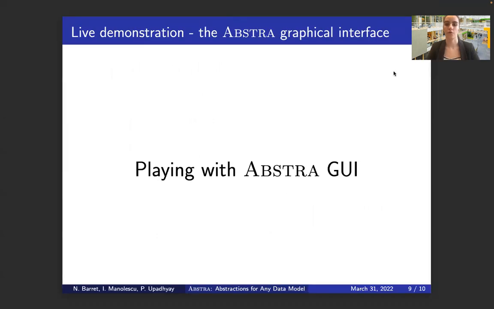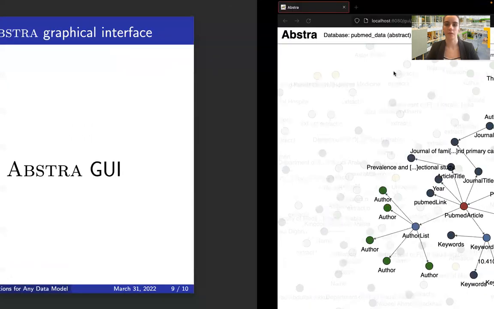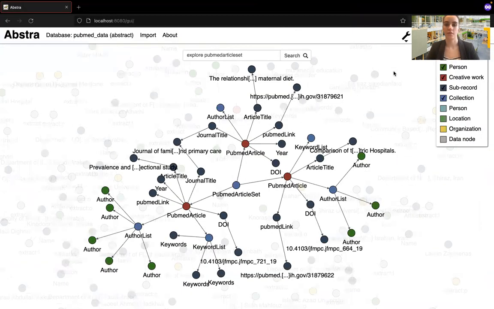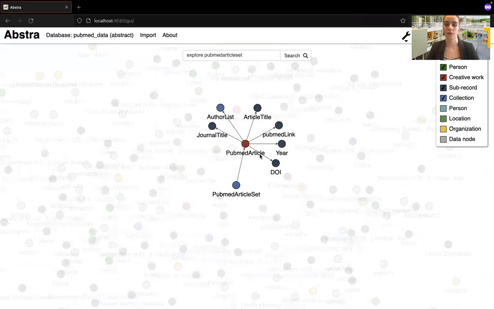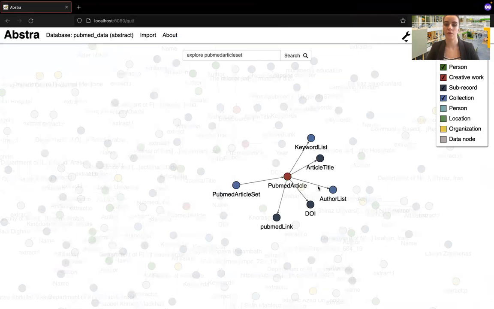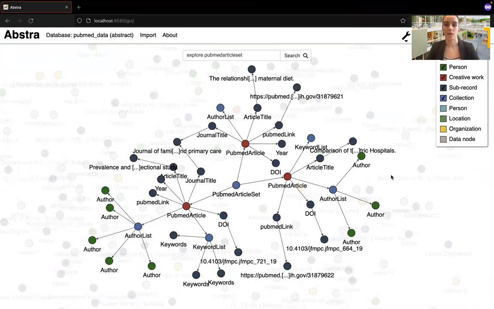Now I will show you the interface that comes with Abstract. So in this interface, we have loaded a set of articles coming from PubMed, a well-known website of biomedical articles. So this blue node is the collection of articles, and the 3 red nodes are the articles themselves. You can see that in red, we have also identified authors.